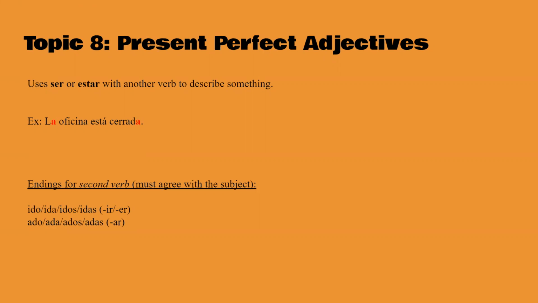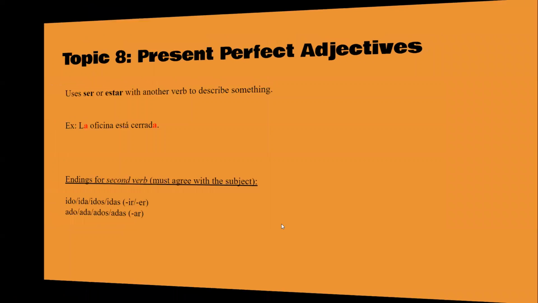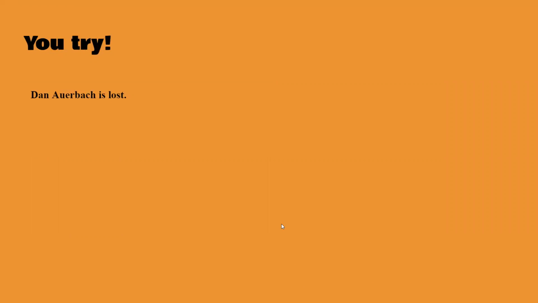Oficina está cerrada. And you always have to agree with the subject, meaning in gender and plurality or number, whatever. And still ido or ado, depending on er or ir, but it could be ida, idos, idas, ada, adas. So let's see. This one example I have, Den Arbach is lost. Den Arbach está perdido. It's one person, so no S, and it's O because he's a boy.